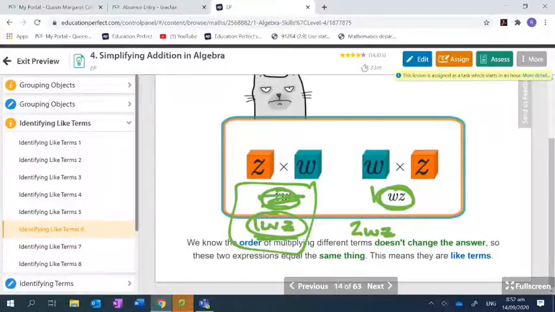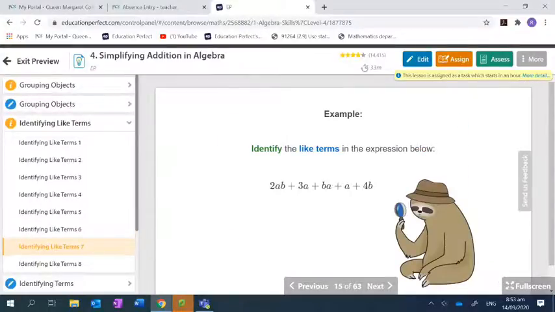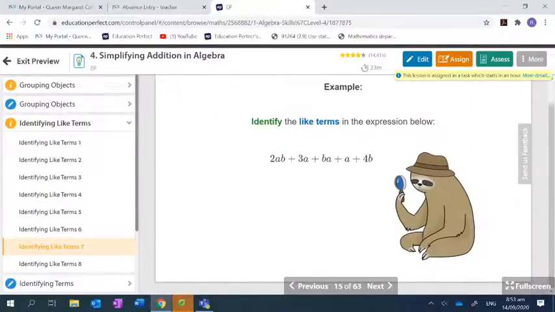Okay? So with more than 1 letter, they can still be like terms. Just make sure to put the letters in alphabetical order so you can see that they're like terms. They'll do that to you quite a lot, right? So they may give you AB and BA. Are those like terms? Yes. Absolutely, because this one shouldn't be a BA, it should be a what? AB. Okay? So get in the habit of cleaning them up if you see them, if they're not in alphabetical order. Okay? So here we go. Identify the like terms in the expression below. Go, and then I'm going to call on somebody to help me out.